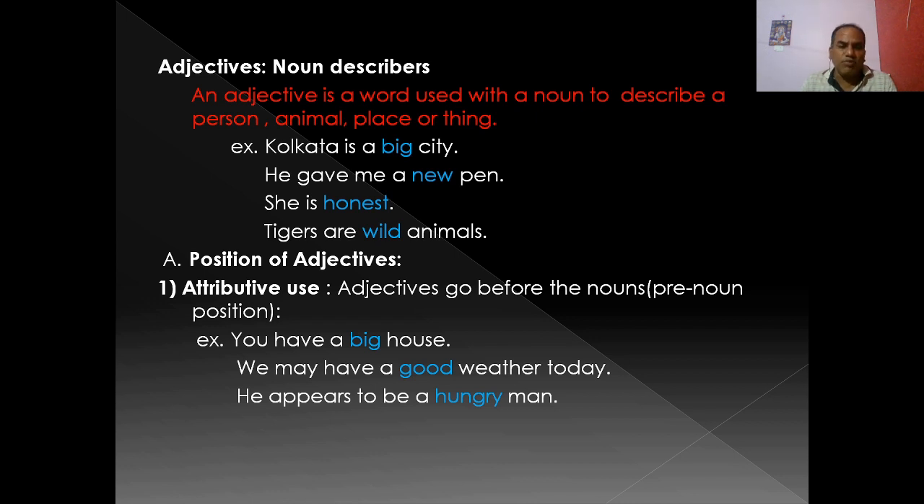Okay. Another example you see, he appears to be a hungry man. You see, hungry. Who is hungry? Man is hungry. So hungry, the adjective, qualifies or modifies man and it is used before the noun man. So the position here is a pre-noun position or attributive use. Now I think we are clear about the attributive use of adjective.